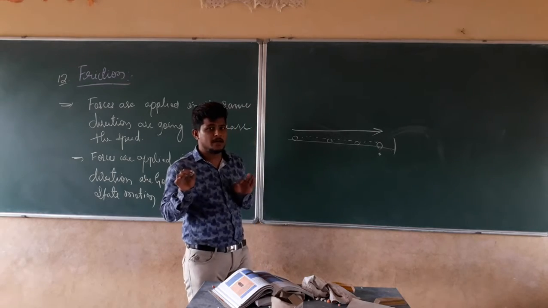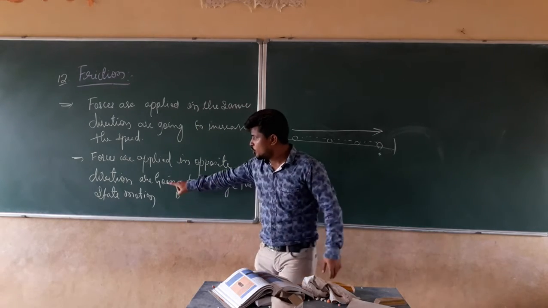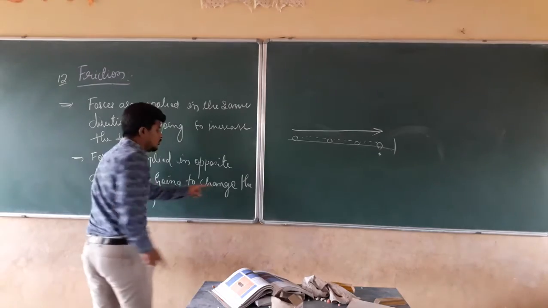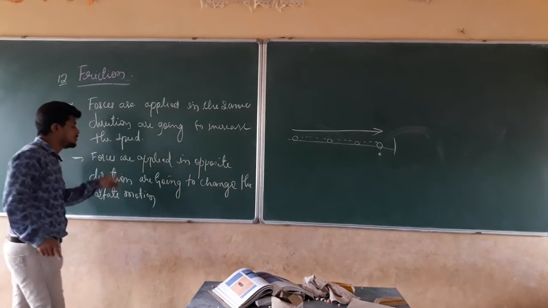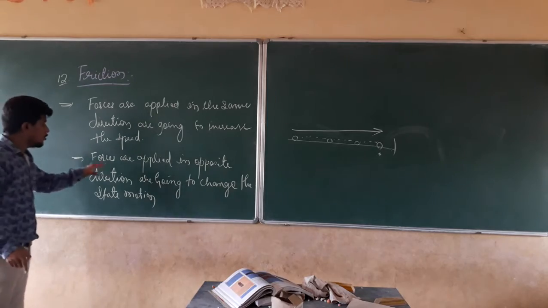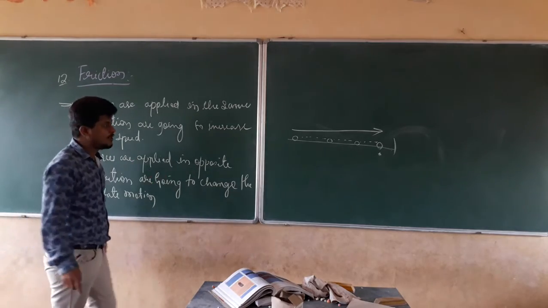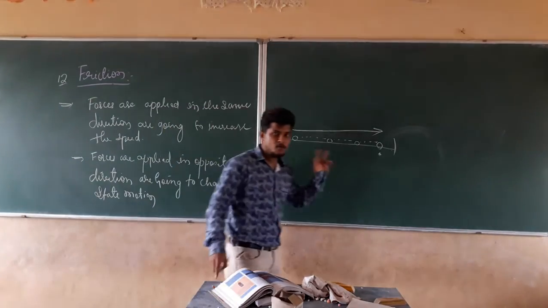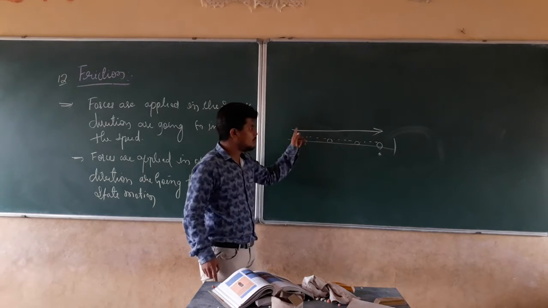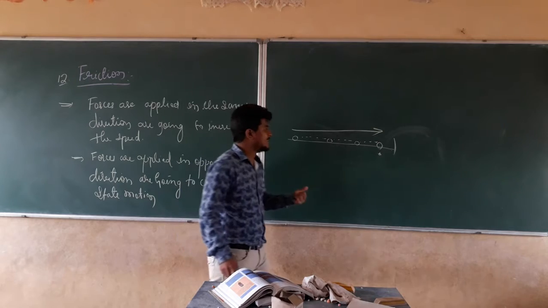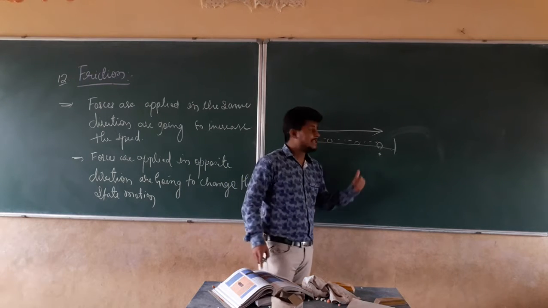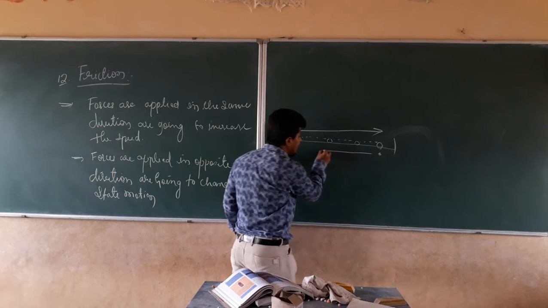If you remember, to change the state of the motion, forces are applied in the opposite direction. The state of the motion at the initial point is in a straight line direction, it is moving. After some point, it is stopping. That means some opposite force is acting against its direction.